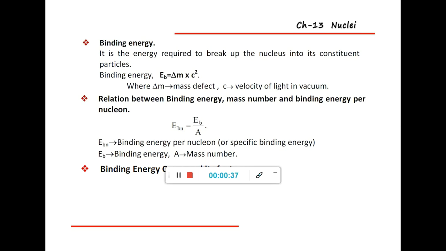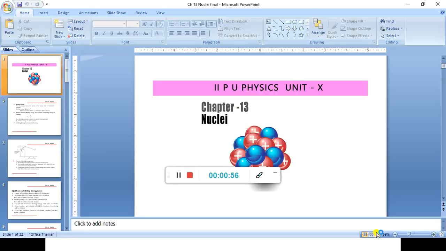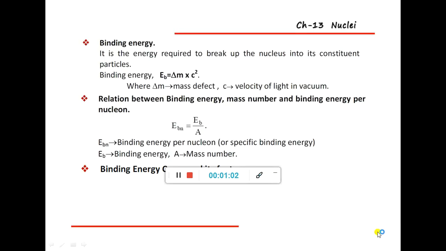According to nuclear binding energy, this is a concept given by Albert Einstein: mass and energy are both convertible, and that equation is E is equal to mc square. That is Albert Einstein's equation. So E is equal to mc square.